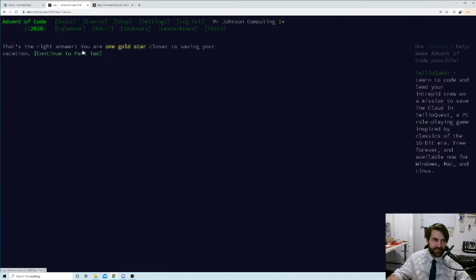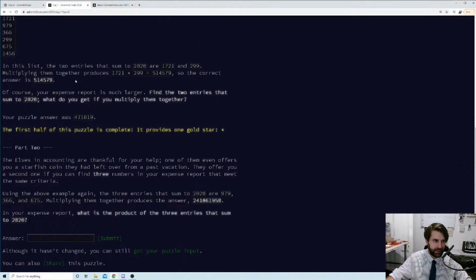So let's see what happens in part 2. Okay, so the first half of this puzzle is complete. It provides 1 gold star. Hooray for us. Part 2. The elves in accounting are thankful for your help. One of them even offers you a starfish coin they had left over from a past vacation. They offer you a second one. Okay, so that was who gave us the first one, I guess. A popular vacation spot, I guess, if the elves have been there too.